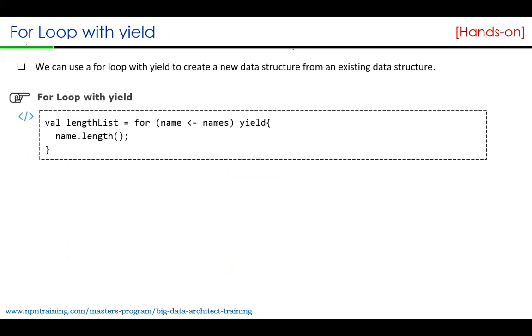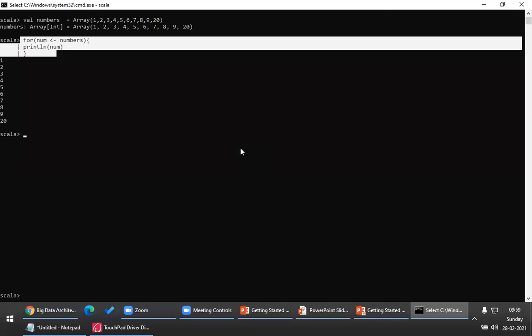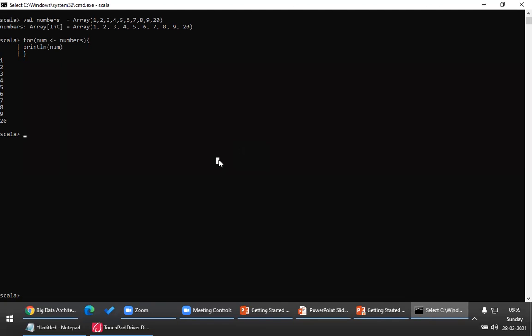So we can use a for loop with the yield keyword to create a new data structure from an existing data structure. Please look at this. For example, let's consider we have a list of names. Val names.